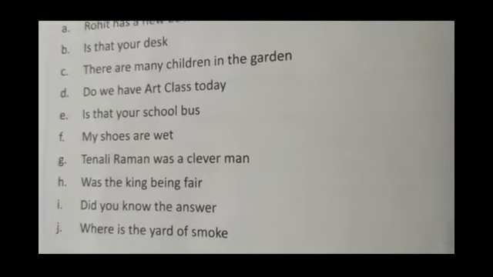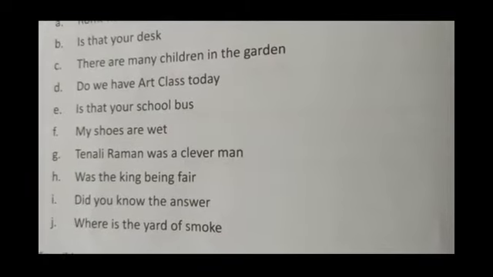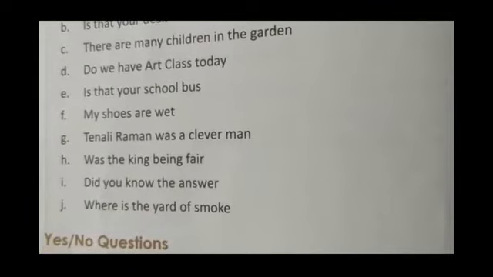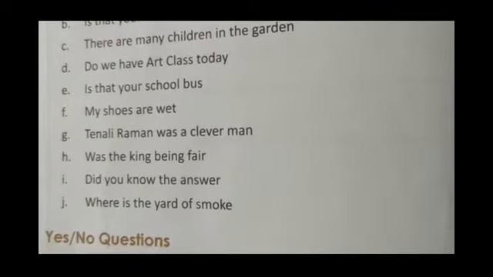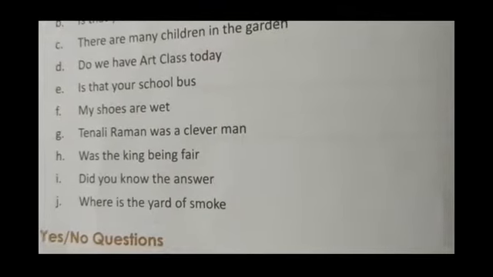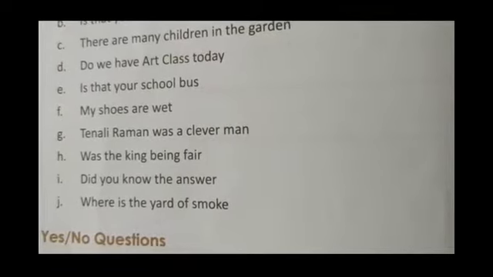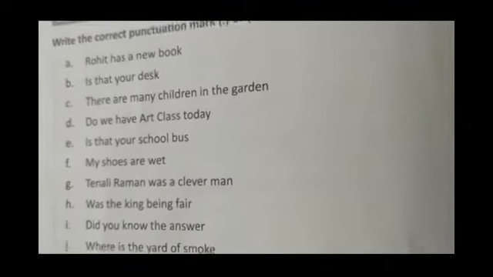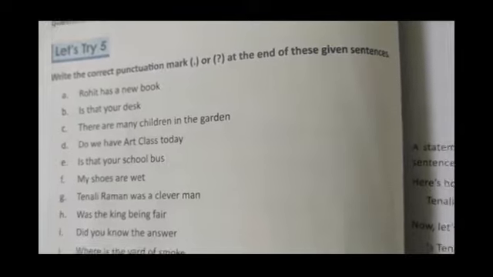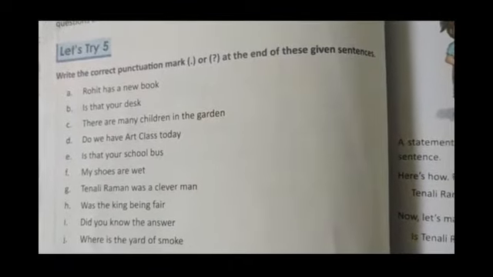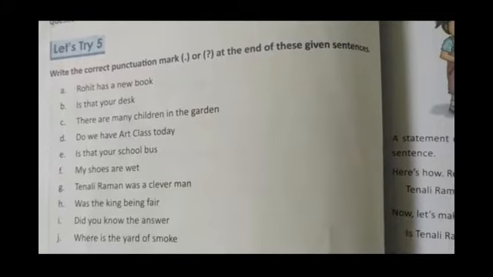My shoes are wet. Tenali Raman was a clever man. Next. Was the king being fair? Did you know the answer? And last one is, where is the yard of smoke? Okay, so you will do it yourself. Let's try 5. ठीक है, अब हमने डिस्कस किया ना, बस आपको either you are going to put a question mark or a full stop.